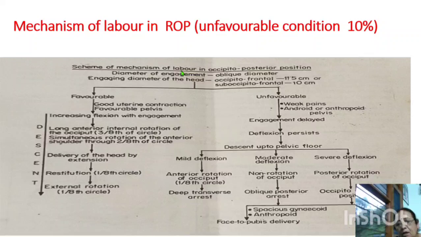This is known as occipitosacral arrest. If there is a favorable gynecoid pelvis, face to pubis delivery can occur.